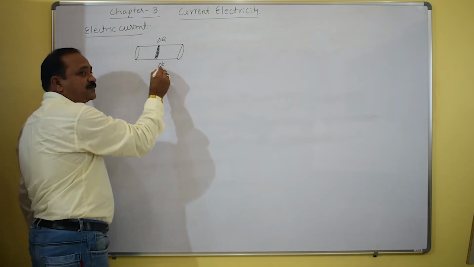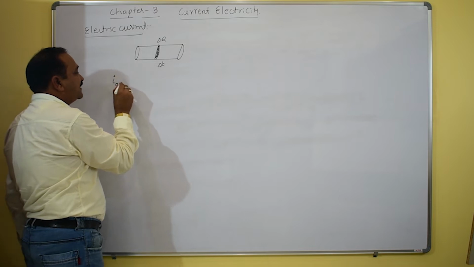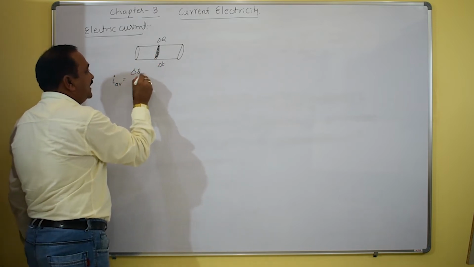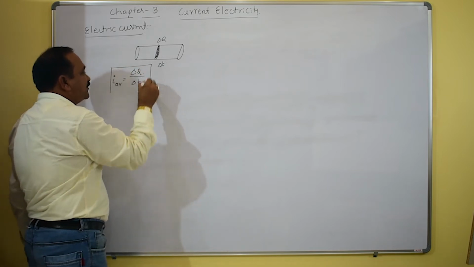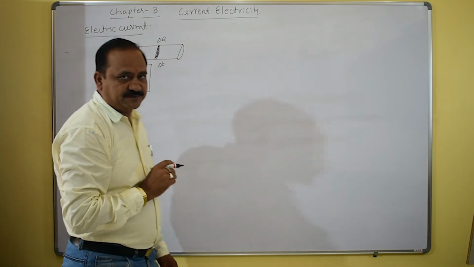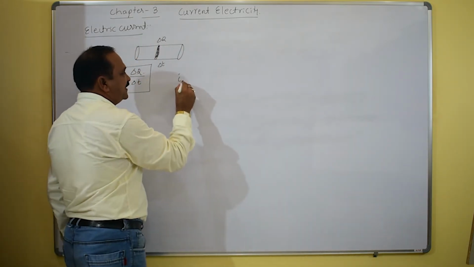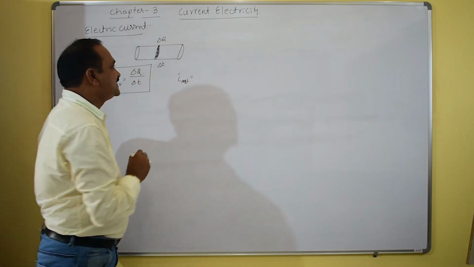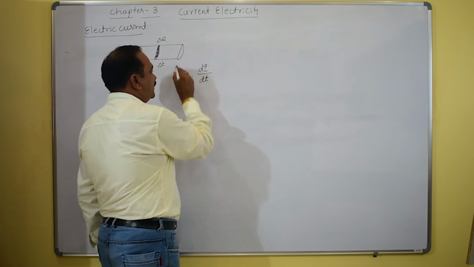Say in a very small time interval delta T, the average current flowing through this particular conductor is delta Q by delta T. This is also one of the important concepts. And one more thing, you must know the instantaneous current: I equals dq by dt. A very small current must be flowing through it.